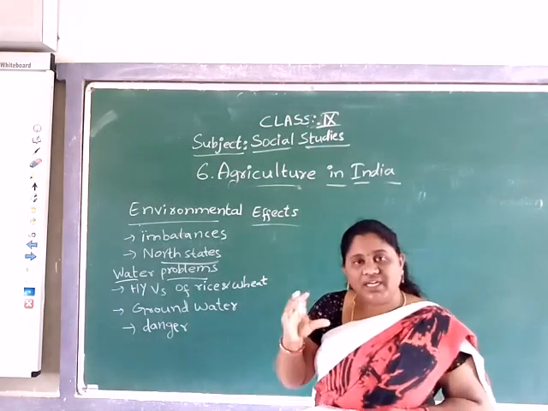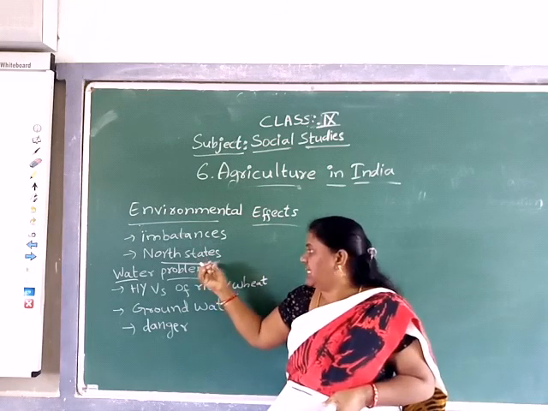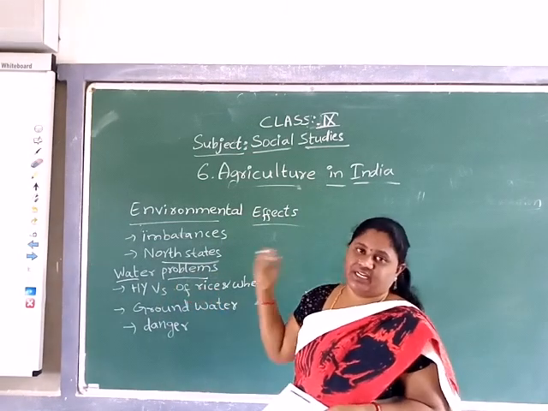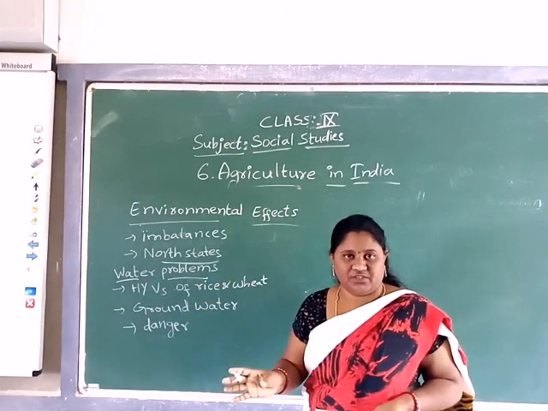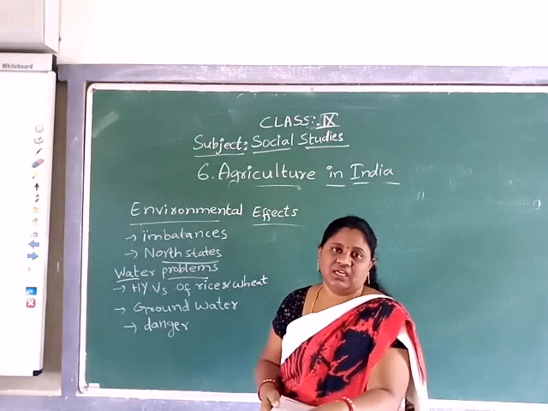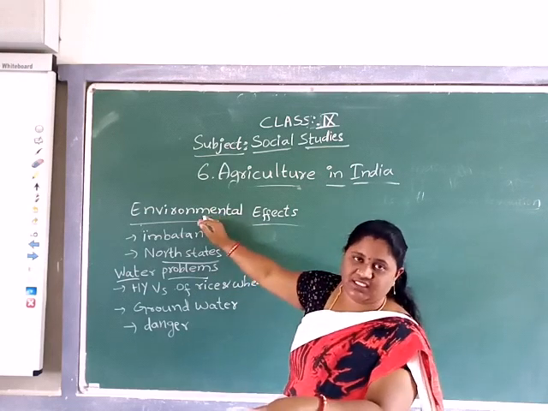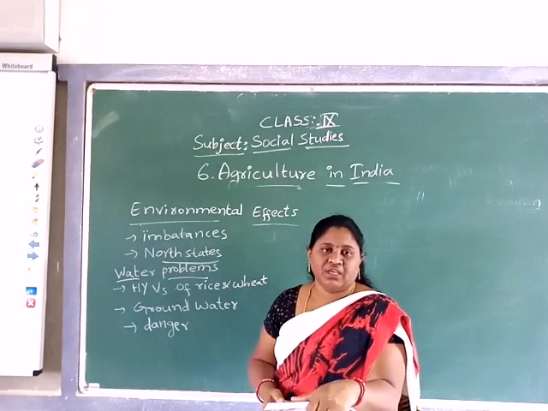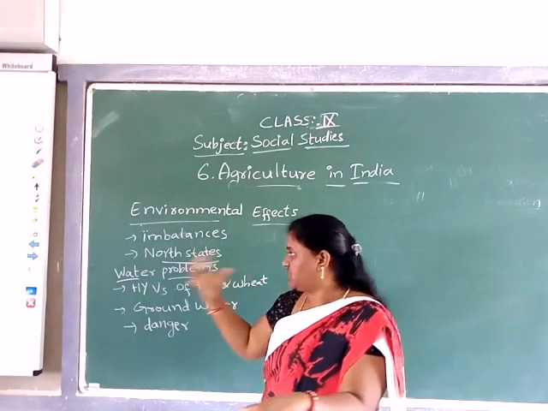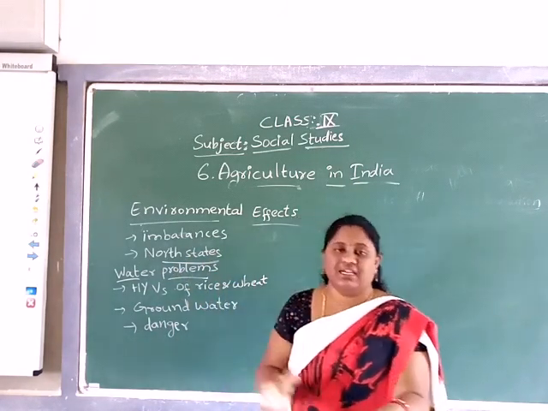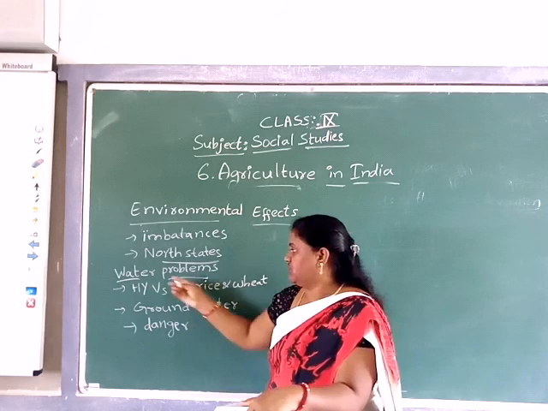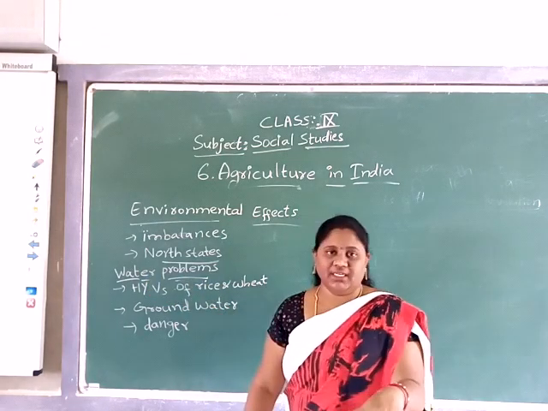Then what are the problems faced in those states? We'll see. Majorly they faced water problems and fertilizer problems. In the north states, Punjab, Haryana, and Uttar Pradesh, high yielding variety seeds were started in farming. They faced many problems, and it has resulted in environmental imbalances. So first, we have to discuss the water problems.